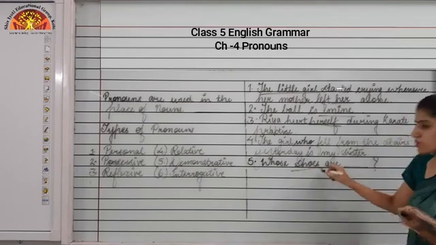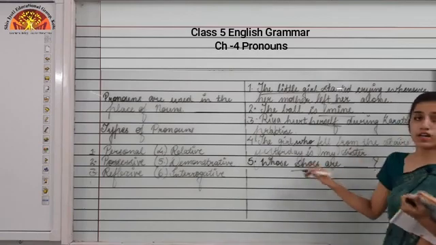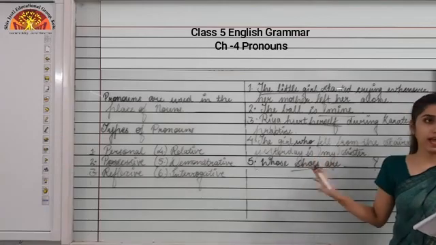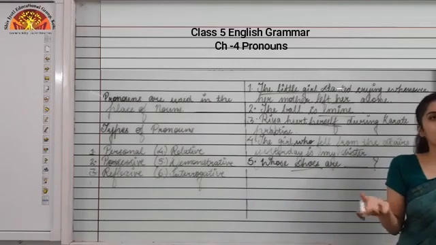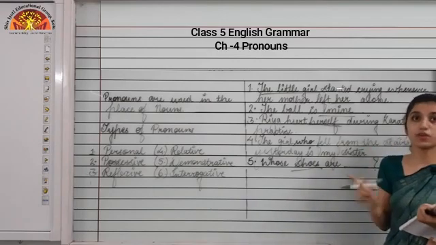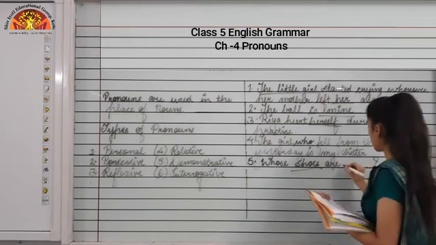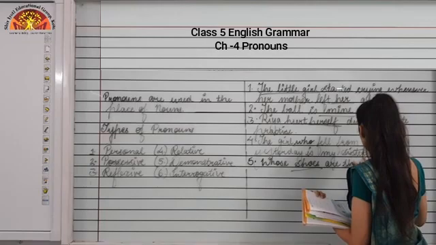Because shoes is plural, we will be using these over here. If in the place of this one I can say whose pen is dash, then what will come? This will come, because the subject is what? Singular. That is why. Okay. So in this blank what will come? These.